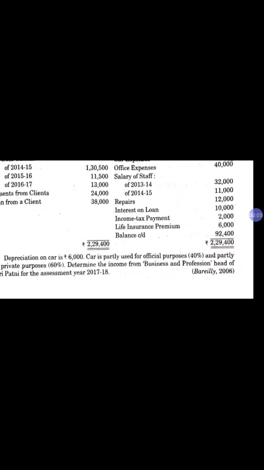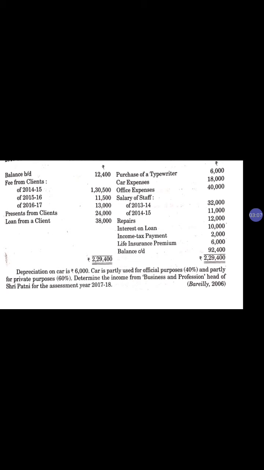So my dear student, before solving this question, we should discuss various points of this question. It is related to Shri Patni, it is for the assessment year 17-18, and all his incomes are given for 16-17.